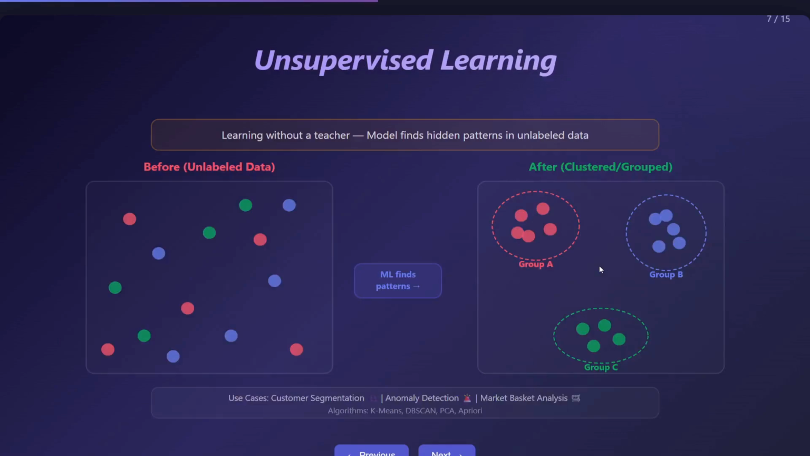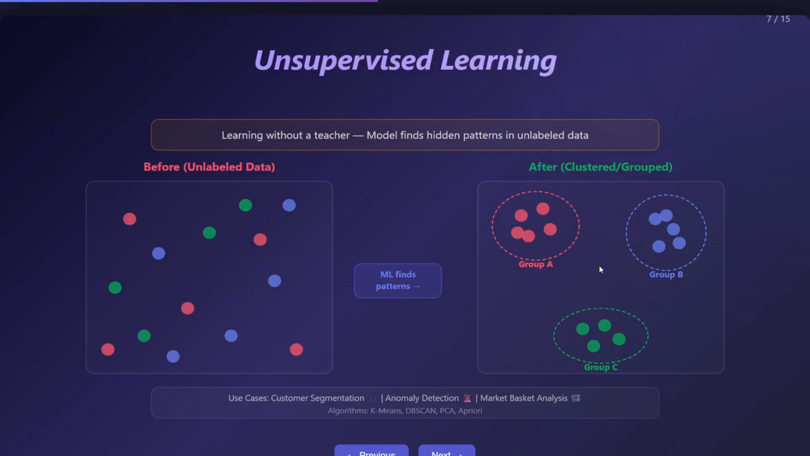Okay, so now we will see what is unsupervised learning. In supervised learning we have the teacher, but in unsupervised learning there is no teacher, meaning there is no labeled data. We just give the model raw data and say, find something interesting in this.